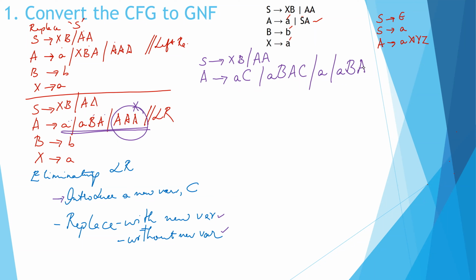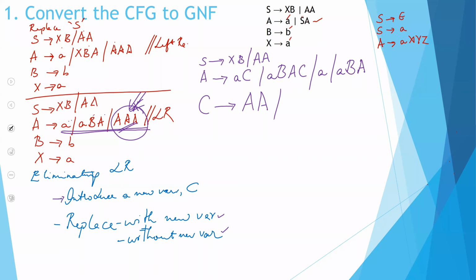Now I have this term called AAA. I simply cannot do away with that term. Now I have introduced a variable called C, and C will have to do with my AAA, and I am eliminating an A from here, so I will have an A lesser.